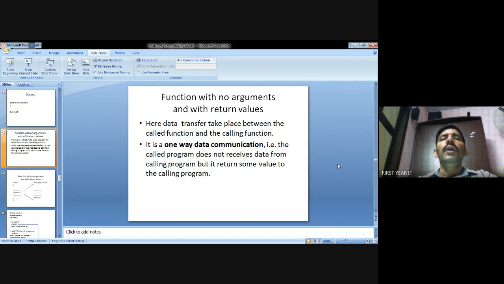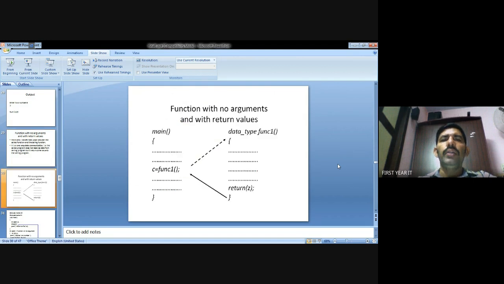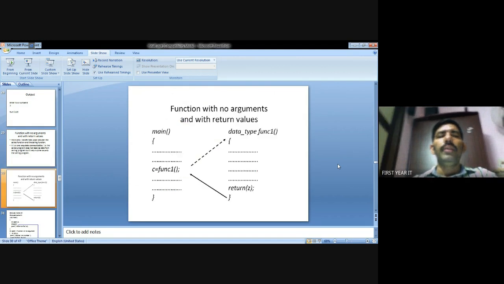Last thing: function with no argument and with return types. So the data does not access the main function to call the sub functions, but the call returns back to the main function. So the syntax for the main function: declare the sub function 1.